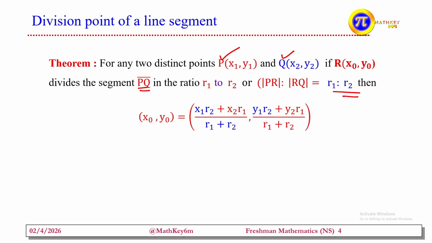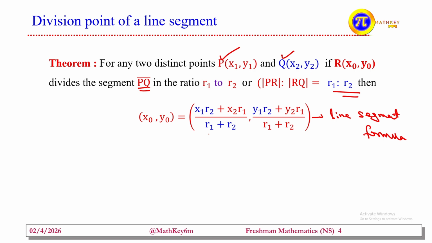This R1 to R2 is given by the coordinates: for the first one, x1 times R2 plus x2 times R1 divided by the sum of the ratios R1 plus R2, comma, and for the second coordinate, y1 times R2 plus y2 times R1 over R1 plus R2. We call this the line segment formula. So from any points P and Q that you have, we can find any point in between them.